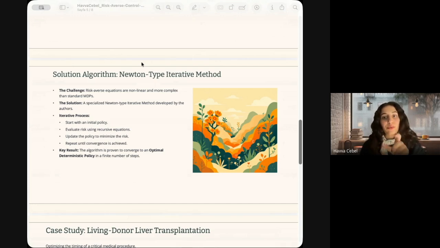The key takeaway here is the convergence result. The paper mathematically proves that this algorithm will converge to an optimal deterministic policy in a finite number of steps. This is crucial for the doctor. They need a clear deterministic rule, like if X happens, do Y, not a randomized suggestion.